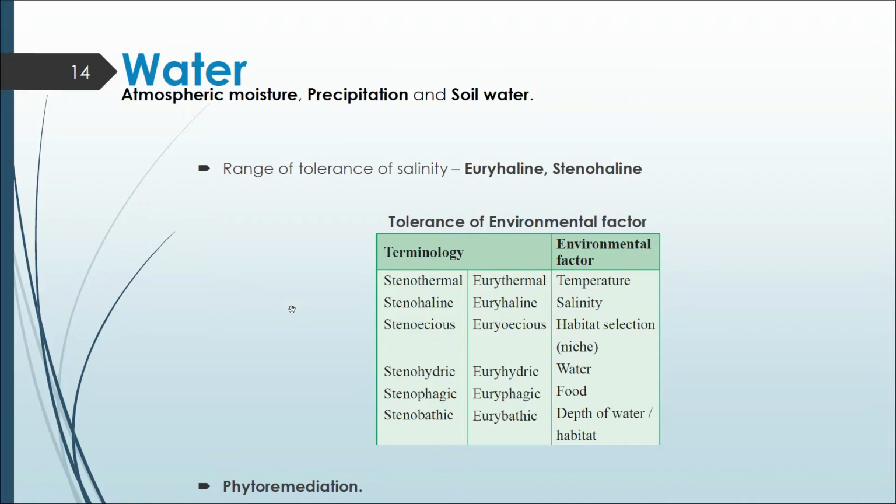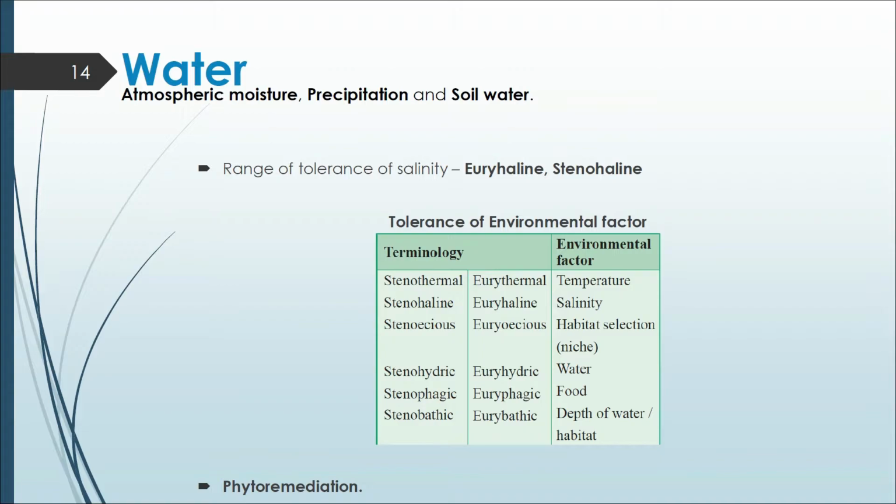The next climatic factor is water. Water affects the vital processes of all living organisms, and it covers more than 70% of Earth's surface. The productivity as well as the distribution of plants depend upon the availability of water, and the quality of water is very important, especially for aquatic organisms.